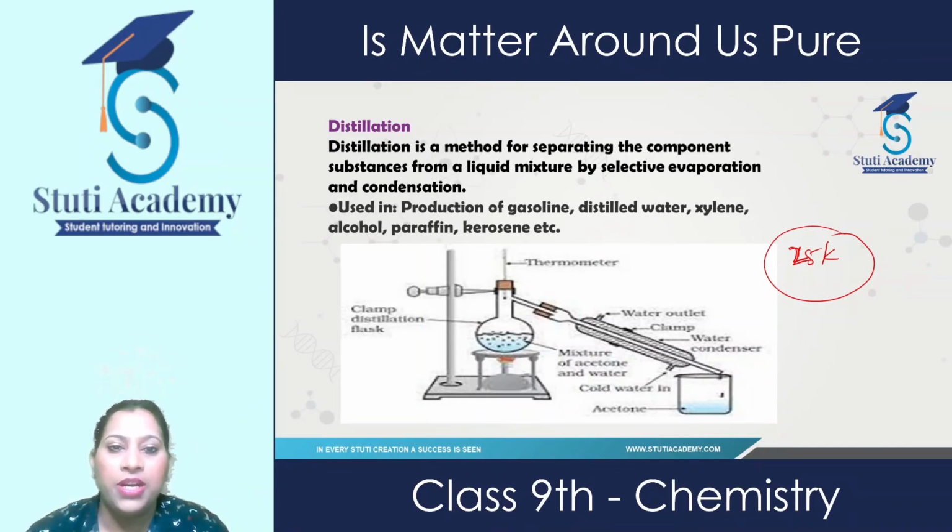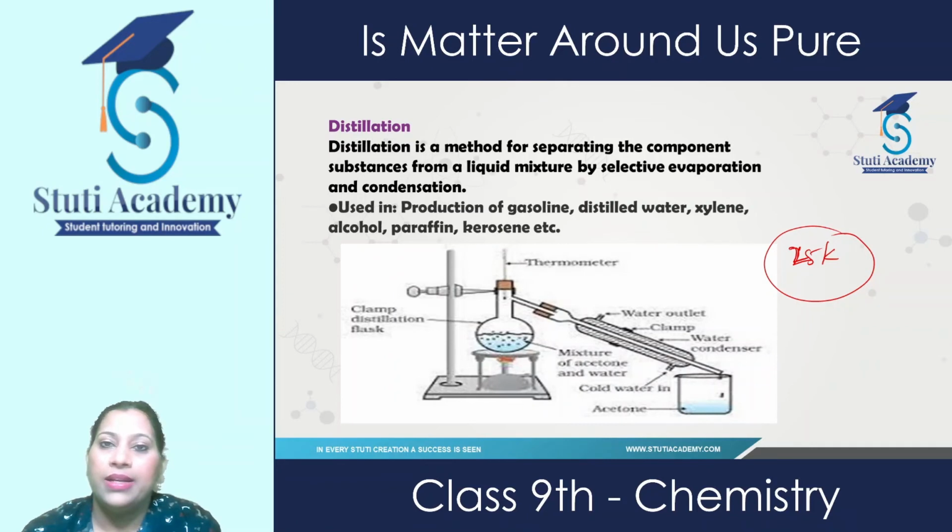This is used for the production of gasoline, distilled water, xylene, alcohol, paraffin. Here is an example: if you have a mixture of acetone and water, how can we separate it?